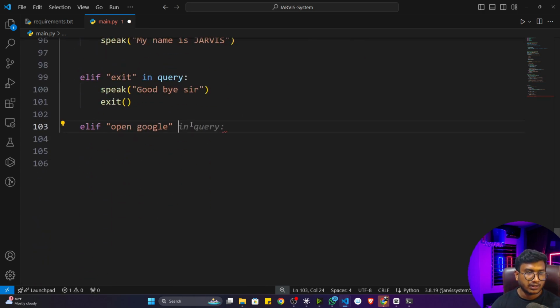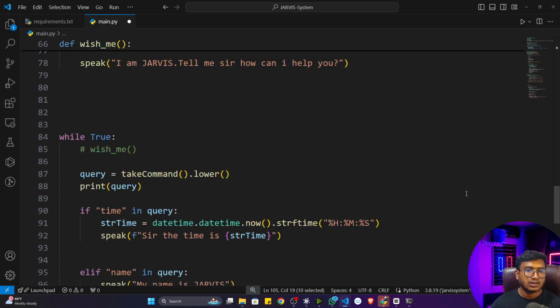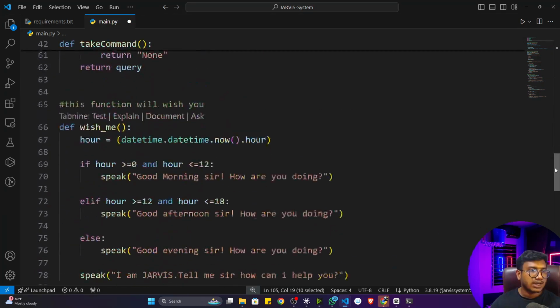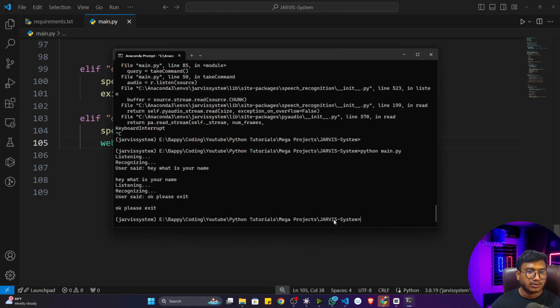Now I'll just write elif open in query. So it will open google.com. First of all, it will speak, "Okay, sir, please type here what you want to read," and it will open google.com. I'm using the webbrowser package, and inside it there is a function called open. Inside that, you can give any kind of domain name. Let's say google.com, it will open google.com. Let me show you if I now execute the program.